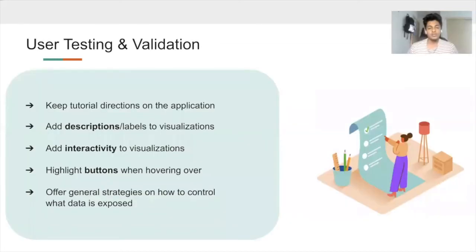During our concept validation, we had some users walk through our application and give us some valuable feedback. Some of them pointed out that we should have the tutorial for downloading your Facebook personal data on our application instead of directly linking to the Facebook tutorial, just for convenience purposes. We also realized that we should put up more description and interactivity to our visualizations. And apart from that, some of the people expected some general strategies on how to control what data about them is being exposed, just to get started with being more aware about their online behavior.